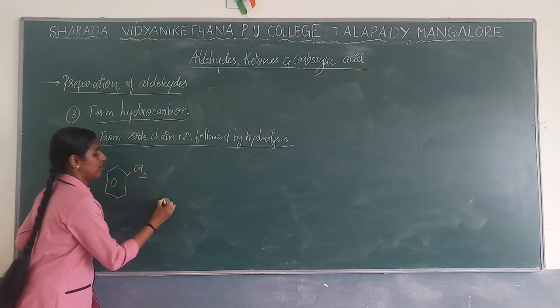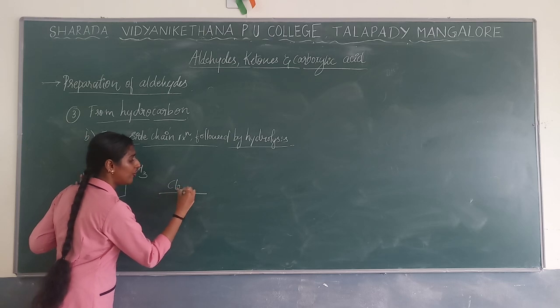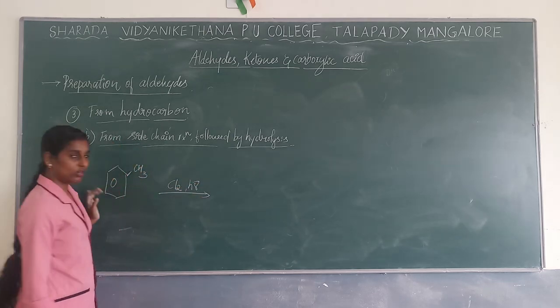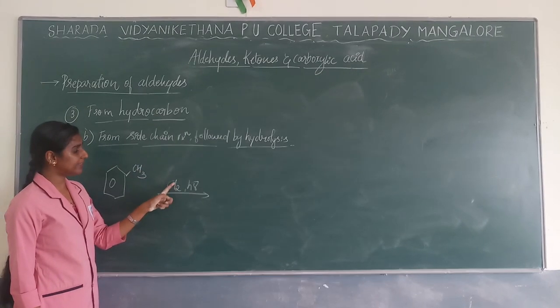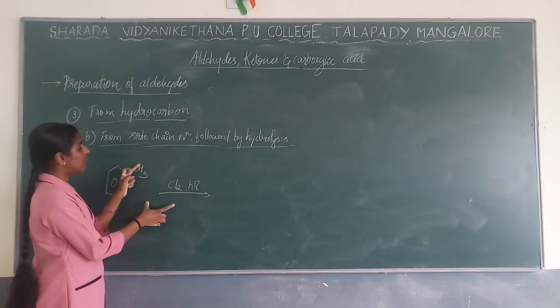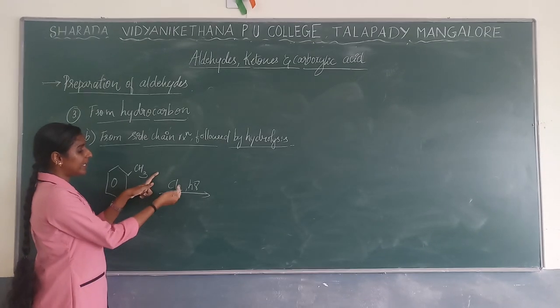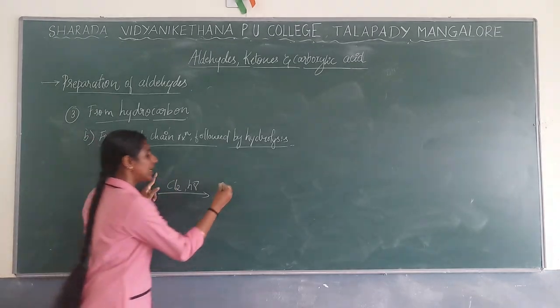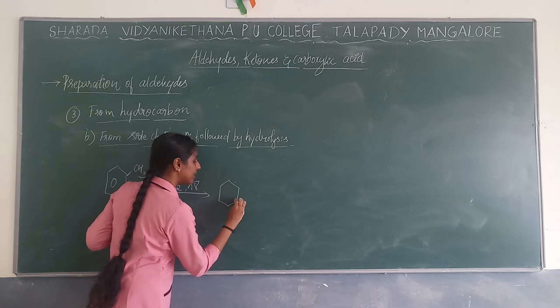CH3, Cl2 you are going to add in the presence of sunlight. So what will happen? One hydrogen will be removed, and in that place one Cl will be added, right? This you have learned in 10th standard itself. So one hydrogen you are removing and one Cl you are adding, so that you will get the product in this form.